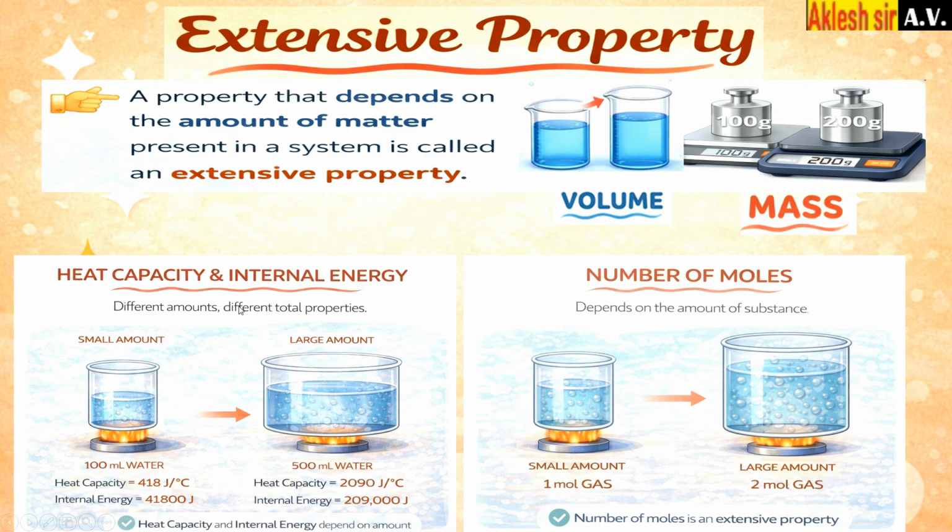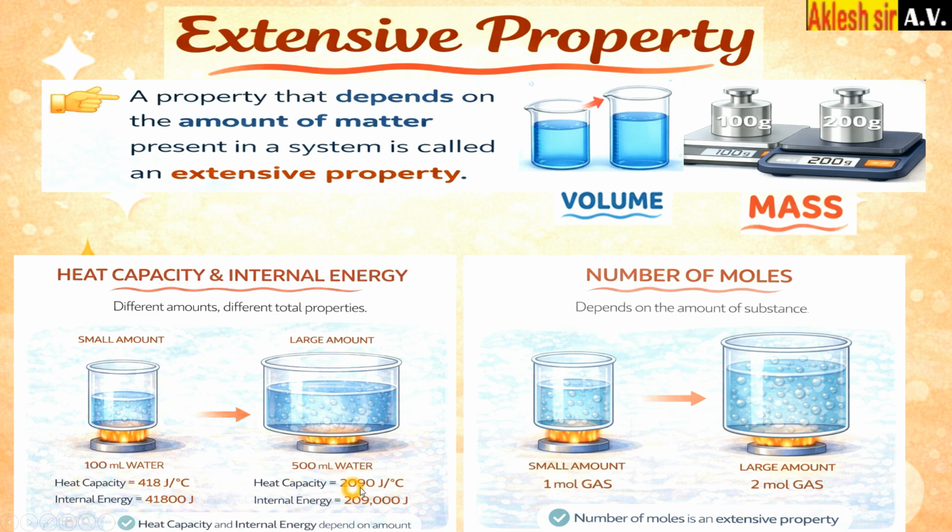In the third example, heat capacity and internal energy. What is the meaning of heat capacity? Heat capacity means how much amount of heat that matter can hold. So in this case, the matter is very less, that is 100 ml of water, so the heat capacity will be less. See here, the heat capacity is only 418, but as the matter increases, that is the water quantity increases, that is 500 ml of water, the amount of heat it can absorb, it can hold, also increases.